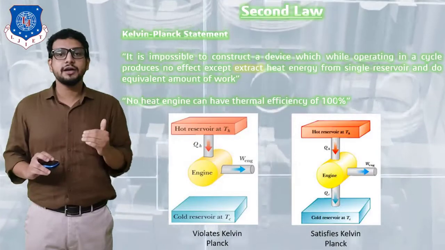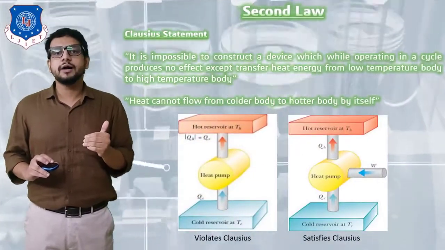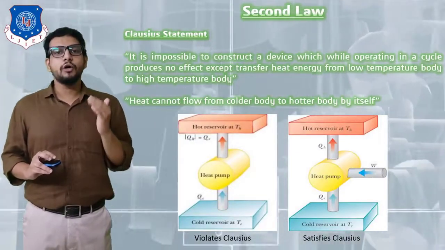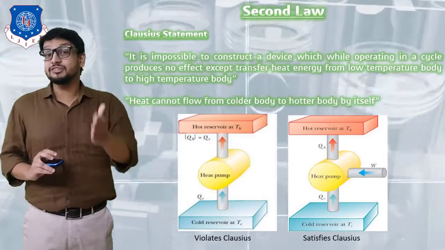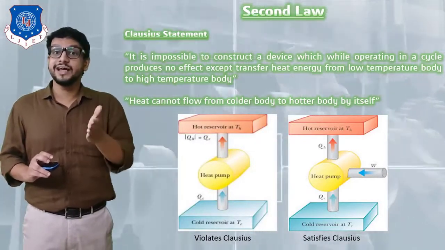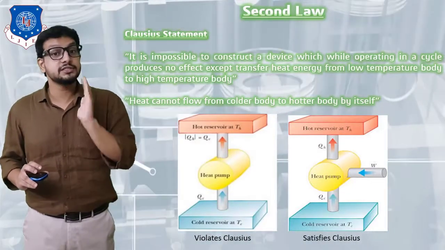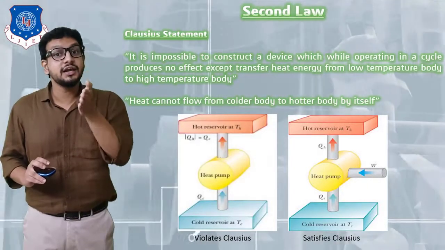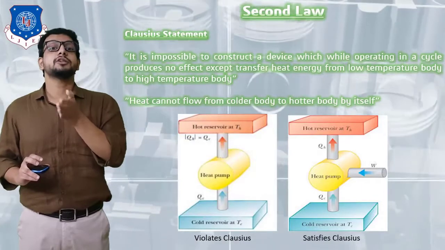Now let's see the next statement of the second law, that is given by Clausius. It's called the Clausius statement. Now what has Clausius told? He told it is impossible to construct a device which, while operating in a cycle, produces no effect except transfer heat energy from a low temperature body to a high temperature body.